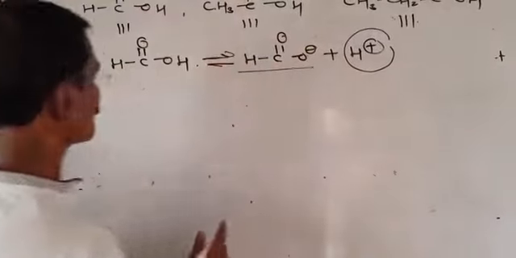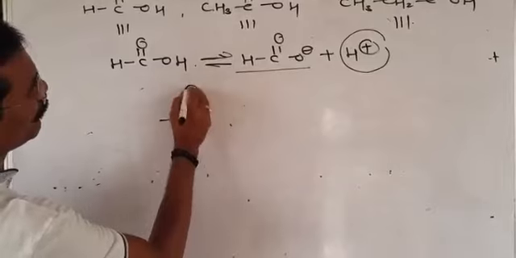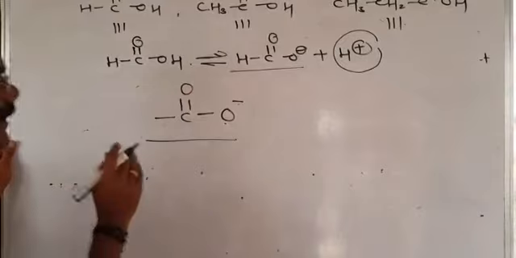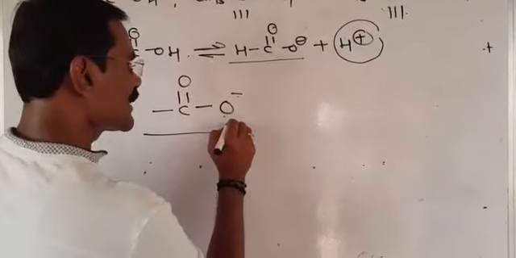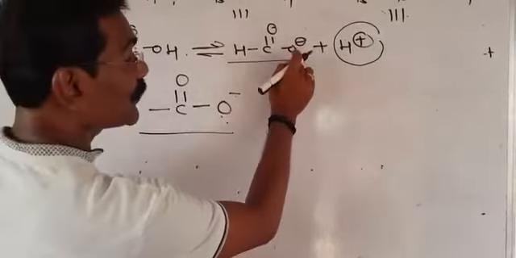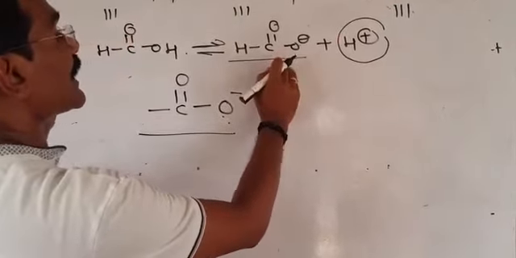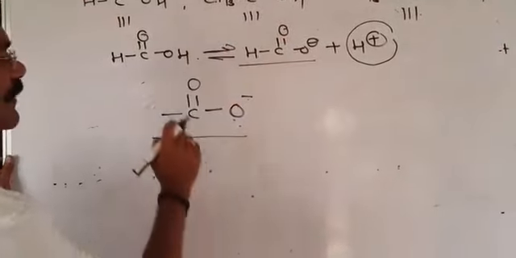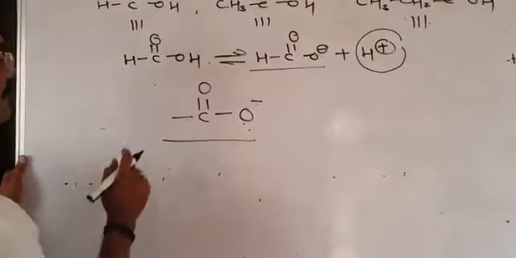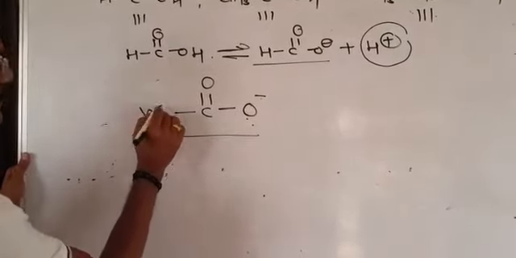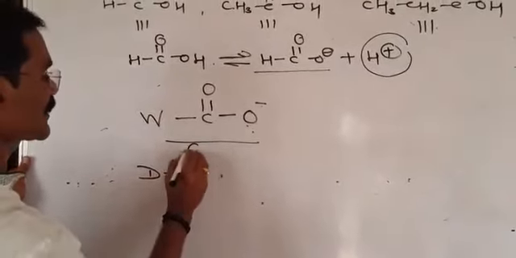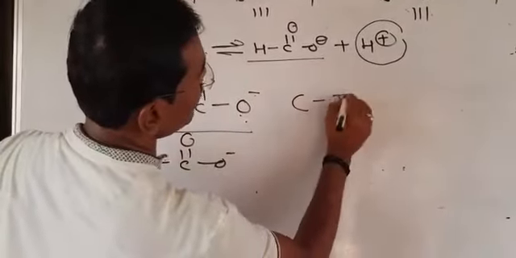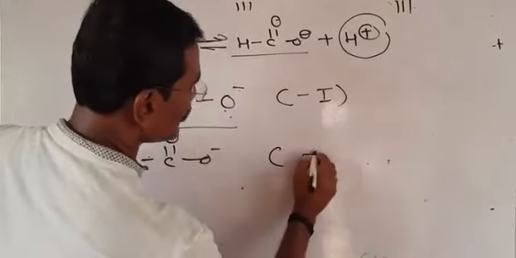Suppose this is the conjugate base, COO minus. Listen very carefully, this is the conjugate base of the acid. Now if this conjugate base is more stable, then it doesn't accept the proton back and the equilibrium never shifts toward the backward direction. The equilibrium is always in the forward direction if it is a strong acid. Now the strength of this conjugate base depends upon either an electron withdrawing group or an electron donating group. Now electron withdrawing means what? This is called the minus I effect. Electron donating means what? This is called the plus I effect.